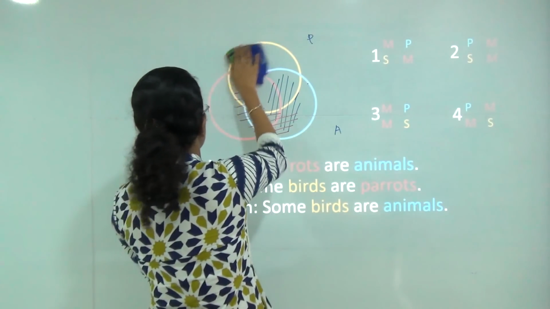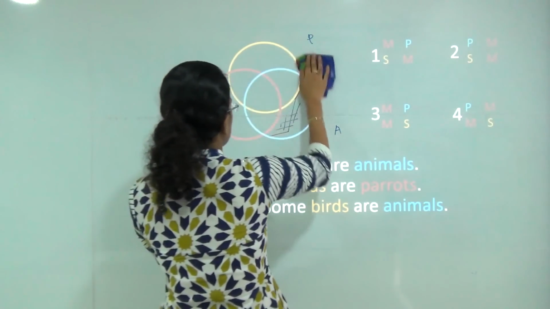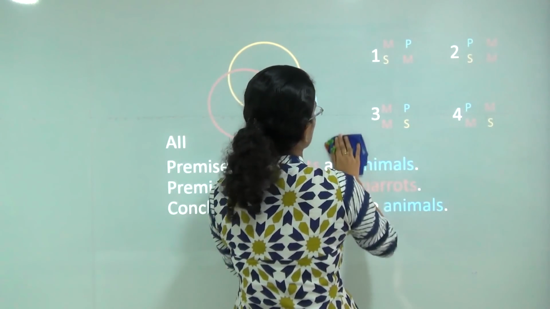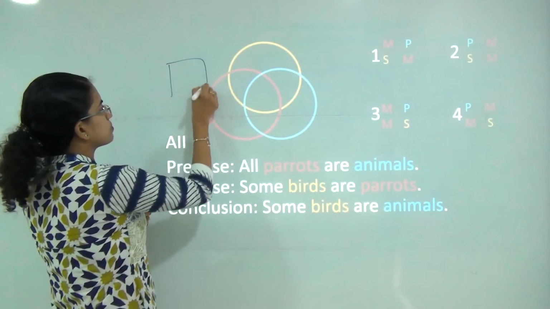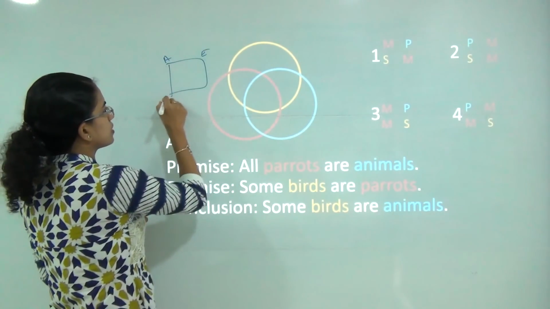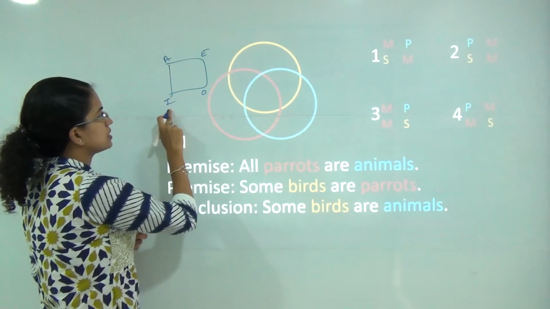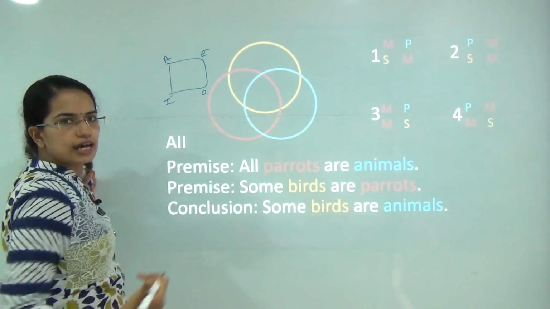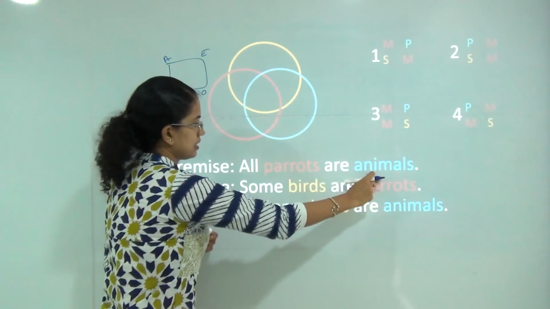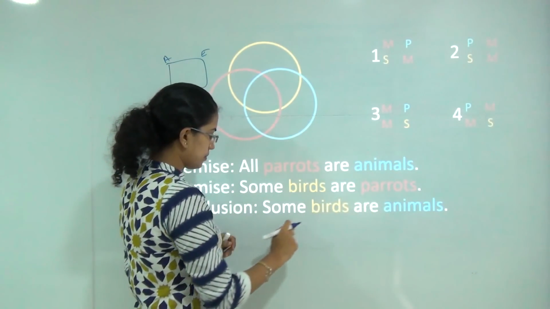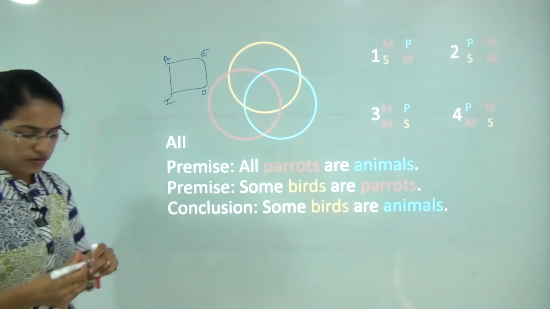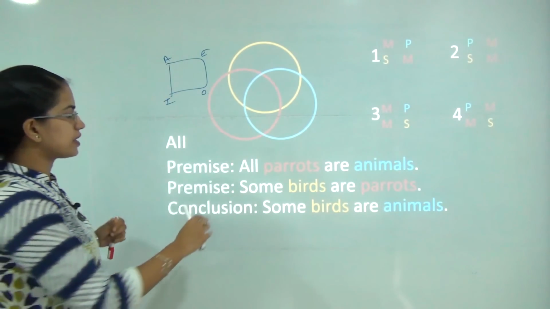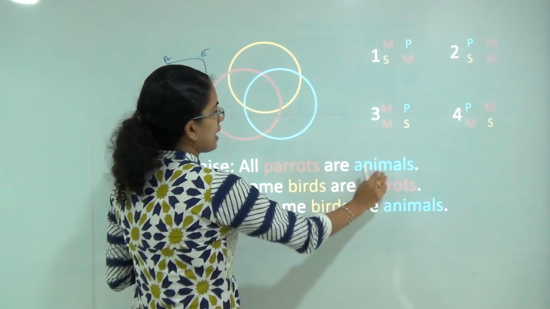In this case, I am taking an example of EII. So what does EII mean? If I draw the square of opposition here again, I means some. So I have all, some and some. I have all parrots are animals, some birds are parrots, and based on that I am trying to draw a conclusion, some birds are animals. Now in this case, I am saying all parrots are animals.